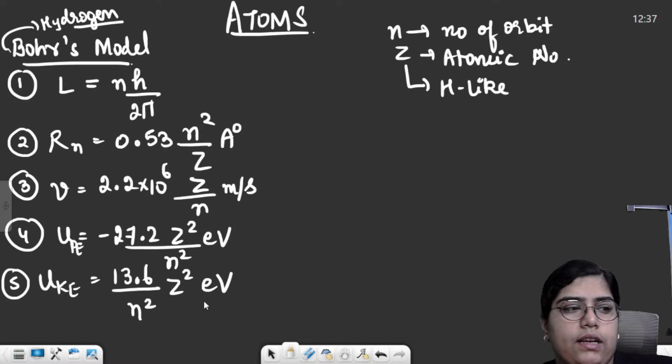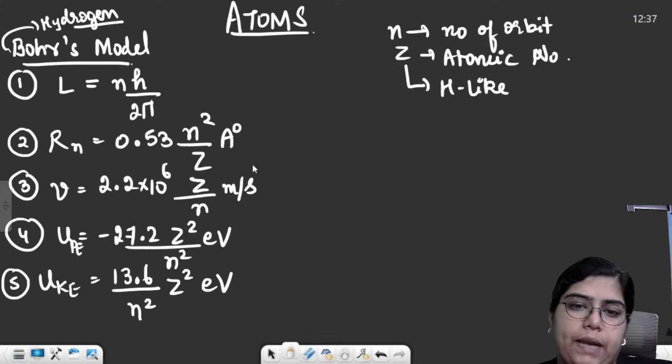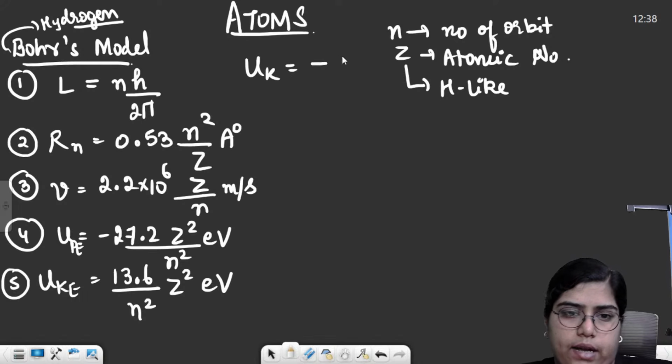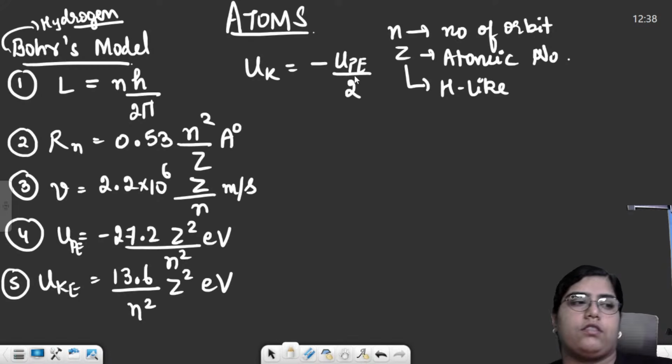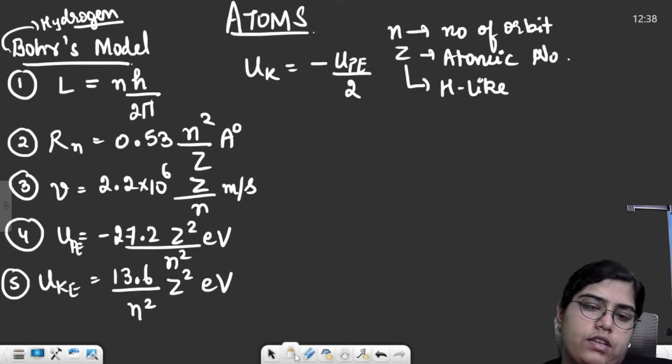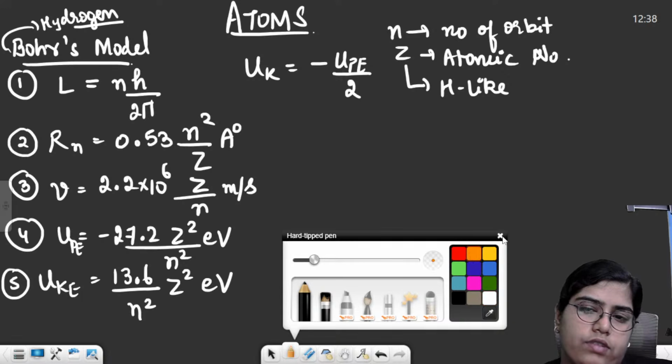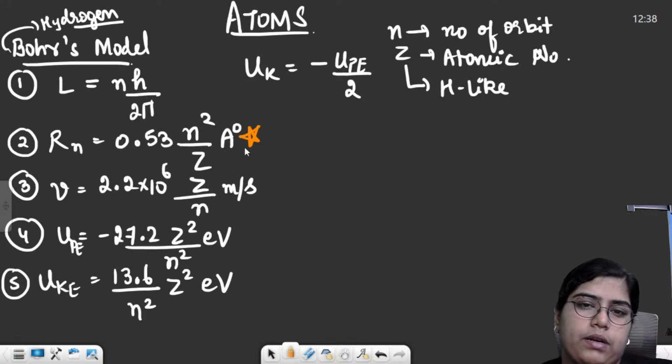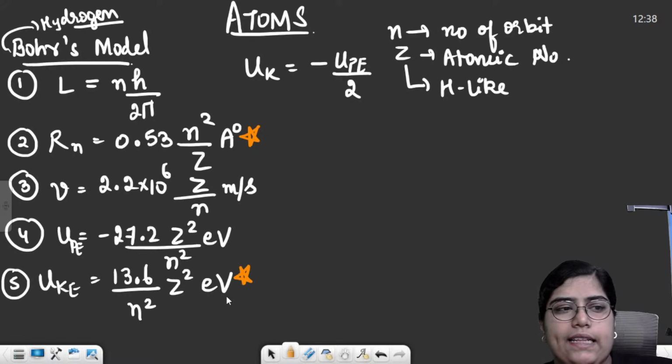Kinetic and potential, you can see kinetic energy is just half of the potential energy in magnitude. Kinetic energy is equal to minus half of potential energy. So this is how you can also calculate the total energy. If you're not able to remember all the formulas, you need to remember the formula for radius and the formula for energy. These are the two most commonly asked formulas.